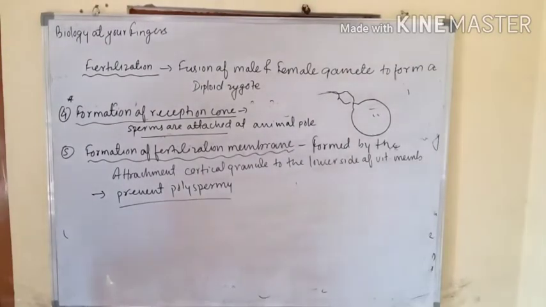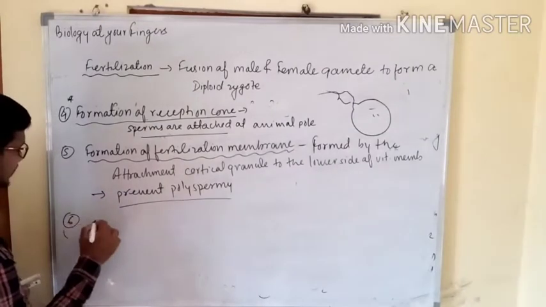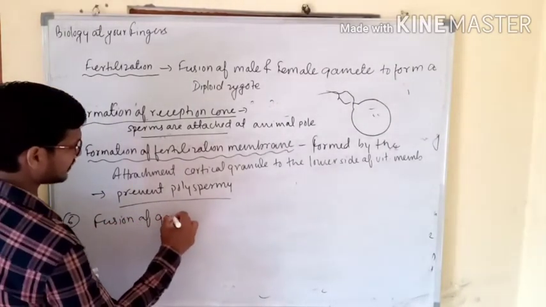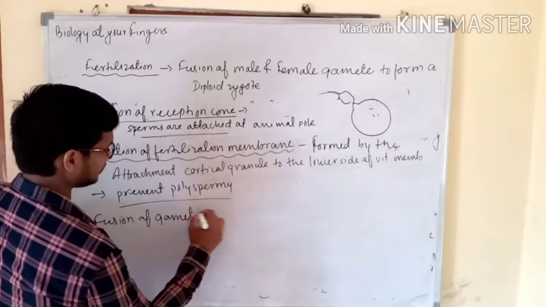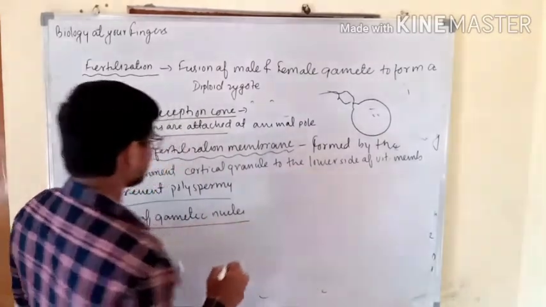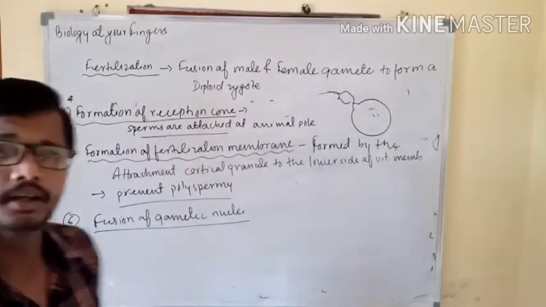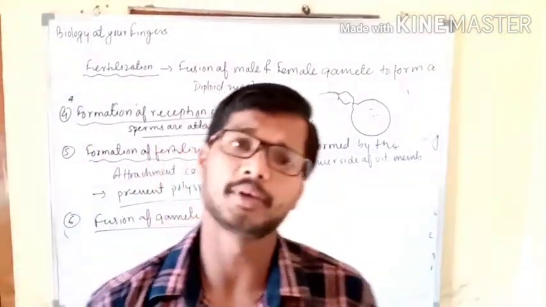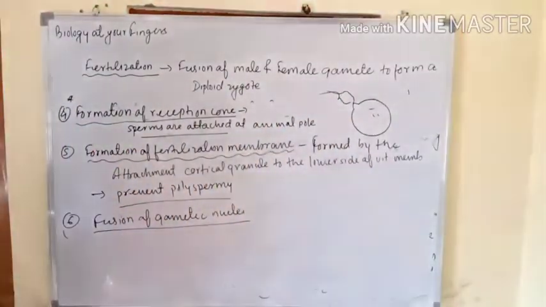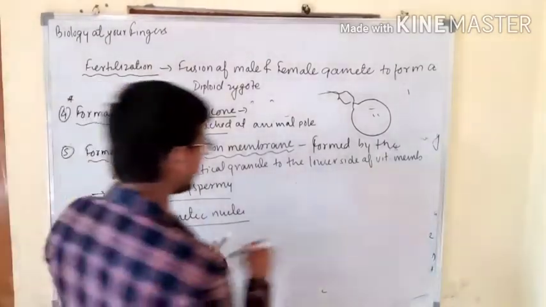The last step also, that is fusion of gametic nuclei. So the step number 6, fusion of gametic nuclei. So this is the last step, and in the fusion of gametic nuclei, the male gamete nucleus and female gamete nucleus just fuse with each other. We will see all this by means of a diagram. Let's consider.